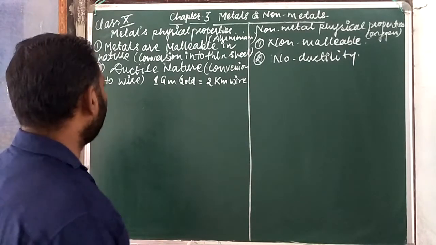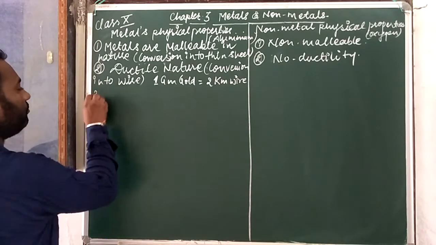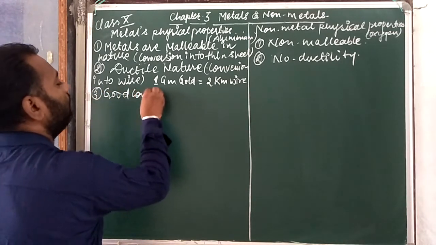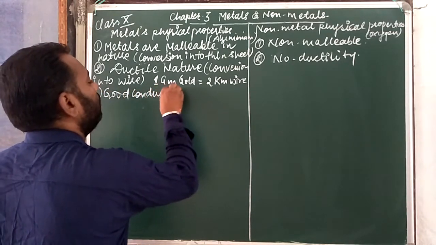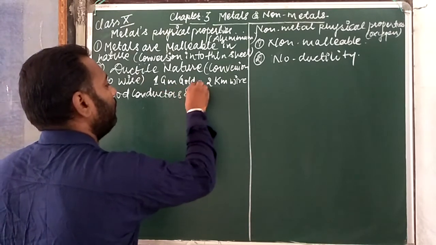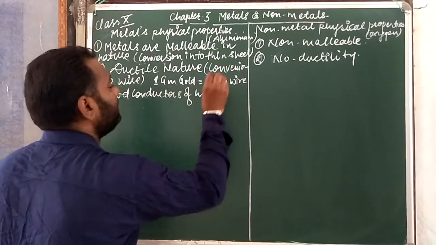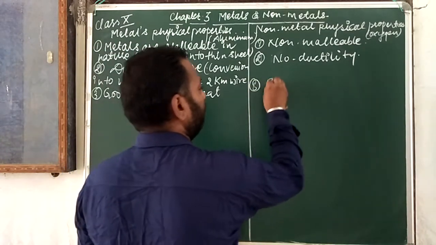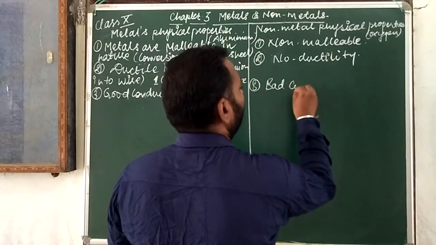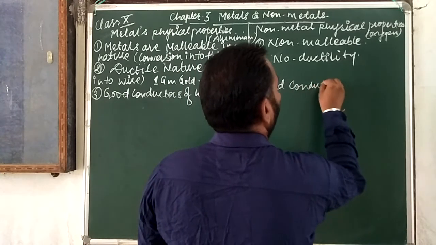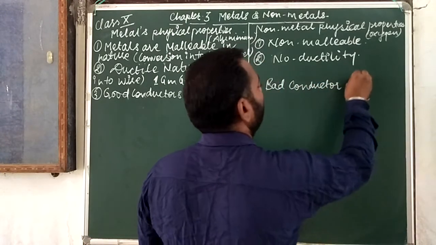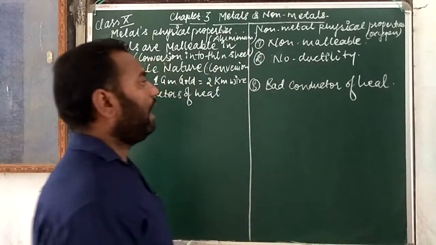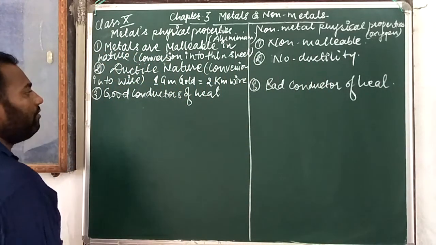Okay, so now the third one is good conductors of heat, and you can tell here bad conductors of heat. Generally non-metals are bad conductors of heat and metals are good conductors of heat.